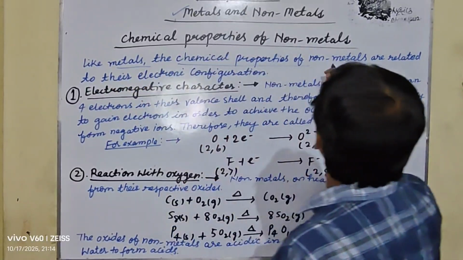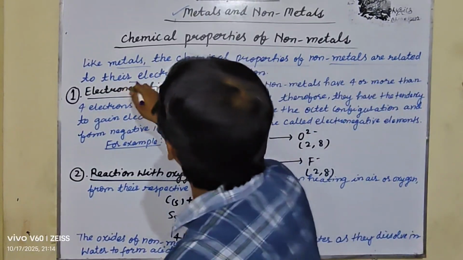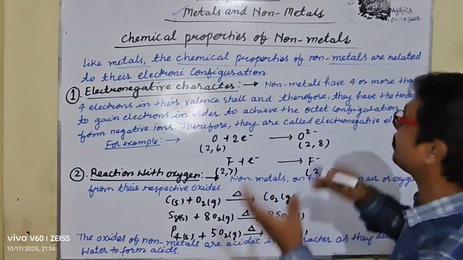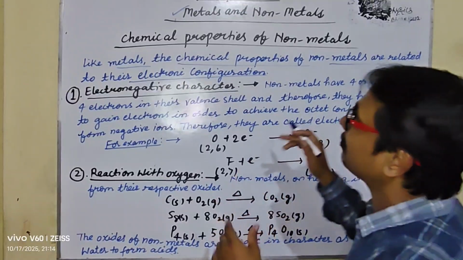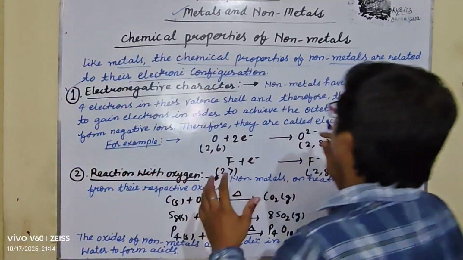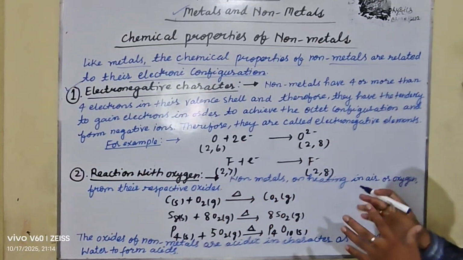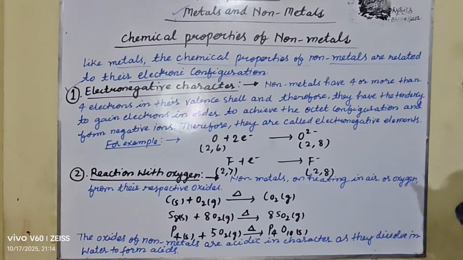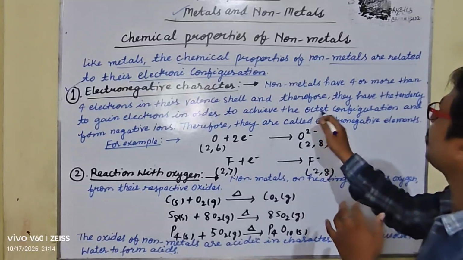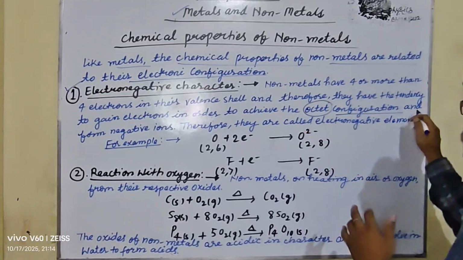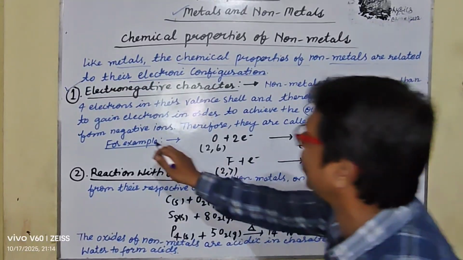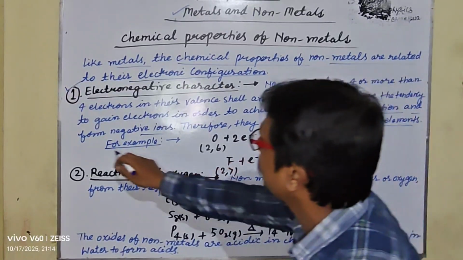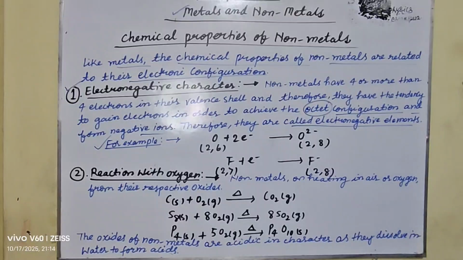The chemical properties of non-metals are related to their electronic configuration, like metals. The first is the electronegative character. Non-metals have 4 or more than 4 electrons in their valence shell, and therefore they have the tendency to gain electrons in order to achieve their octet configuration and form a negative ion. Therefore they are called electronegative elements.